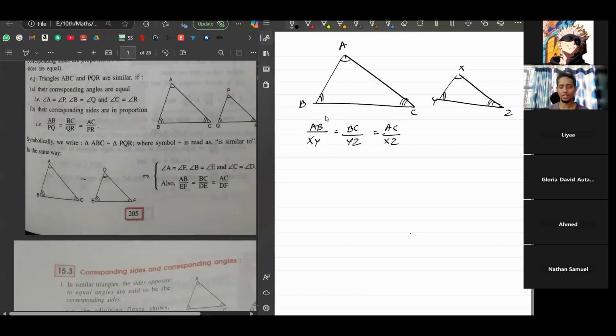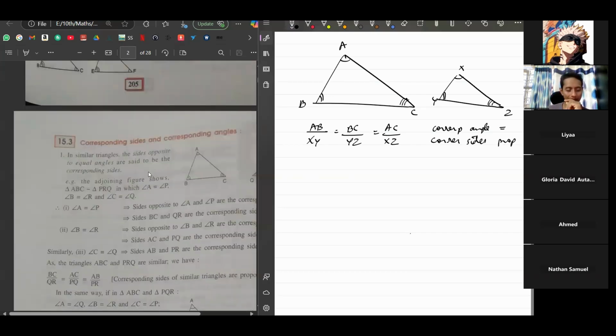So I'll say that once again, if two triangles are similar, their corresponding angles will be equal and the corresponding sides will be proportional. Okay, that is the rule.